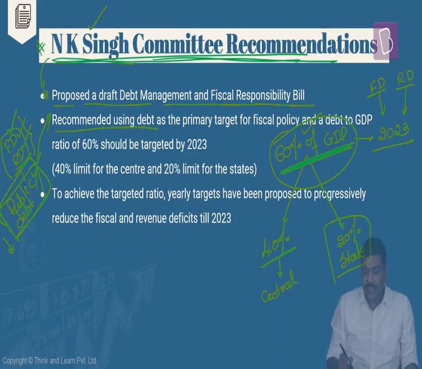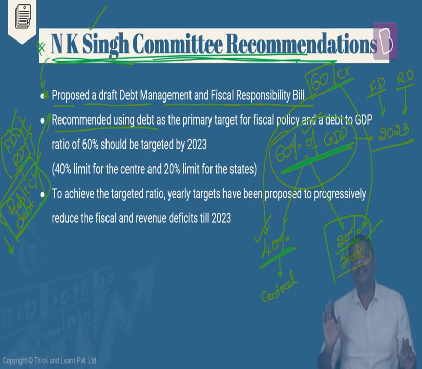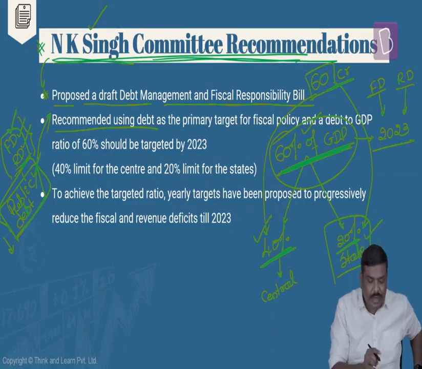Is that okay? What do you mean by this? Imagine the total amount of repayment that the central plus state have to do is, let's say, 60 crores. I take a very simple number. It simply means out of 60 crores, 40 crores should be the repayment amount to be done by the central government, and 20 crores should be the repayment amount, that is the loan repayment, done by the state governments. Right? This particular 60% is the slab which has been recommended by this committee to reduce the debt to GDP ratio.